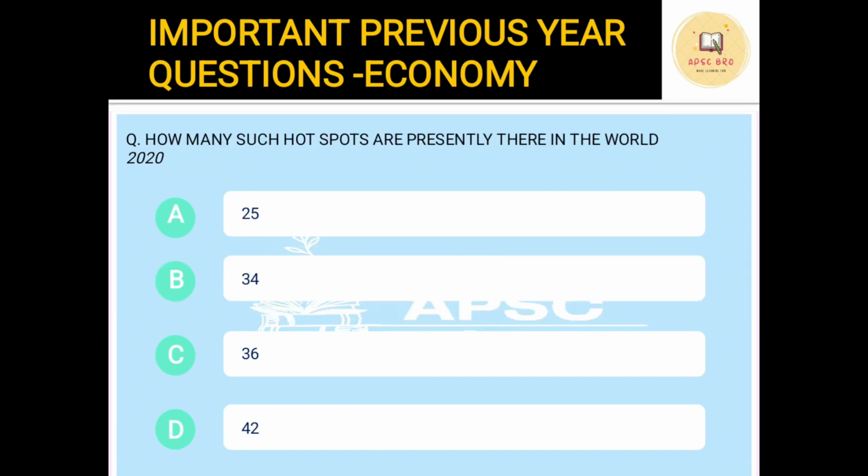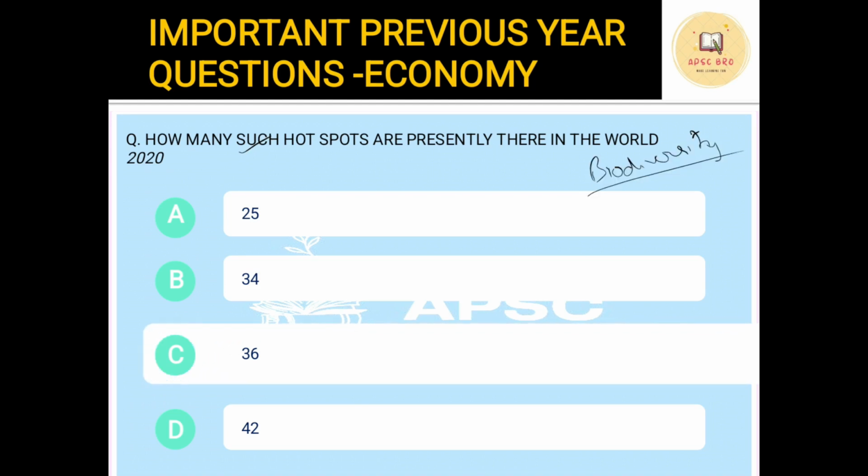Next question. How many hotspots are presently there in the world? Here hotspots means biodiversity hotspot. What we have discussed before, no? It is designated by UNESCO. Yes. How many of them are there in the world? The correct answer is 36.